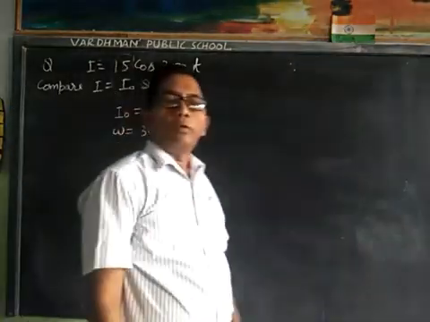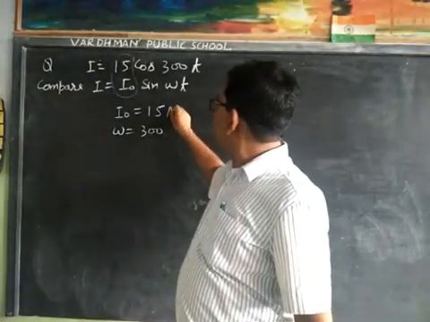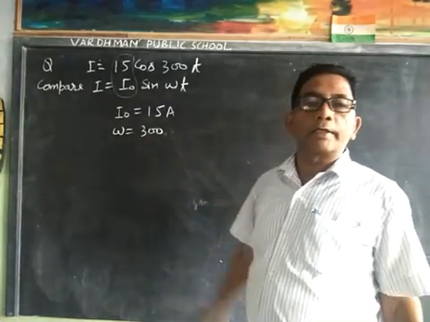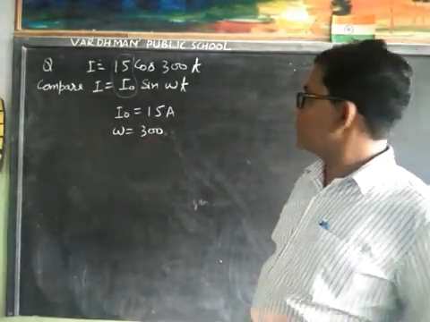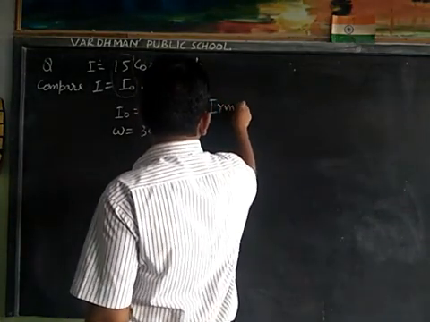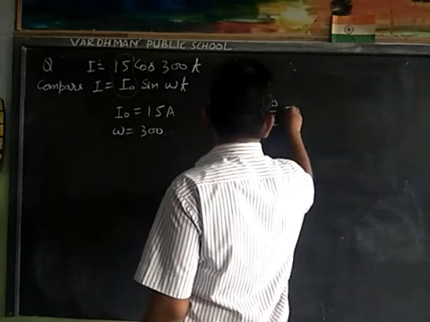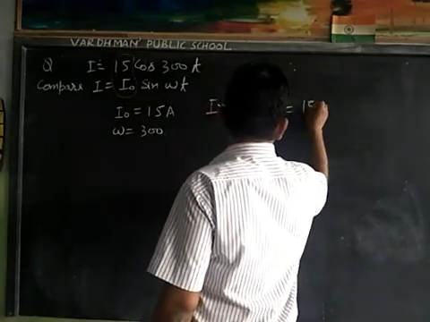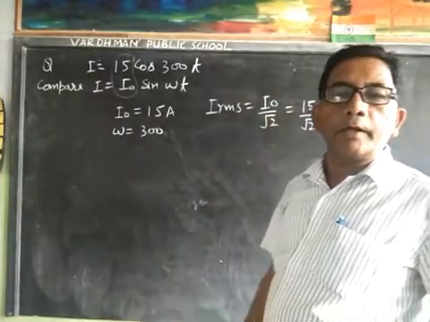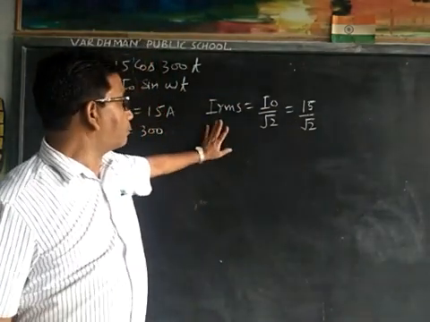IRMS is equal to I0 upon root 2, that is 15 upon root 2. This is the RMS value of current.